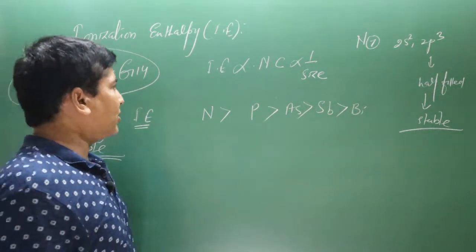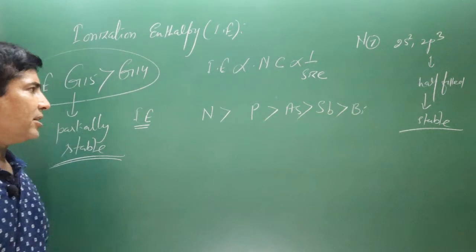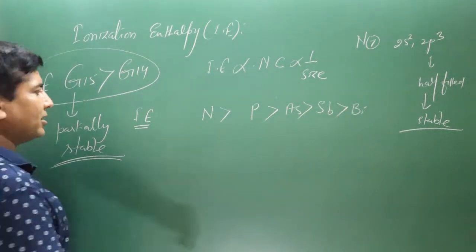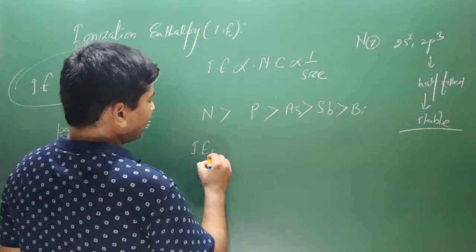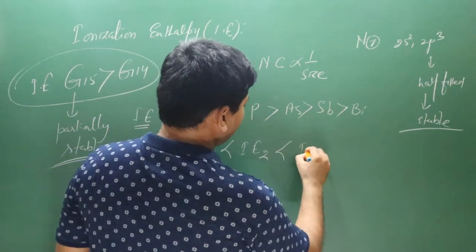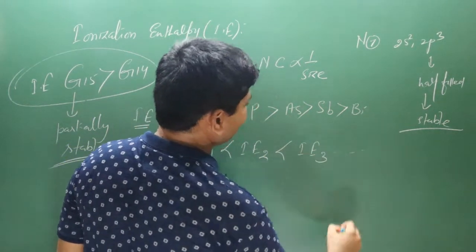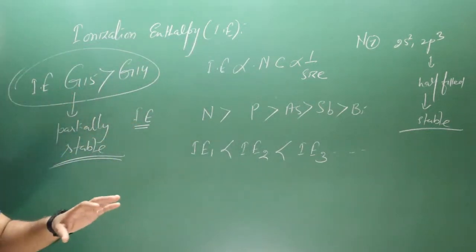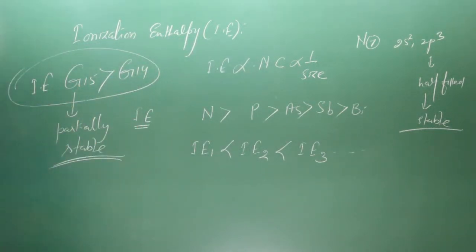Okay, now when we talk about first ionization enthalpy, second as well as third ionization enthalpy, so first ionization enthalpy is lesser than second ionization enthalpy and it is lesser than third ionization enthalpy. As we keep on removing inner electrons, more amount of energy is required.